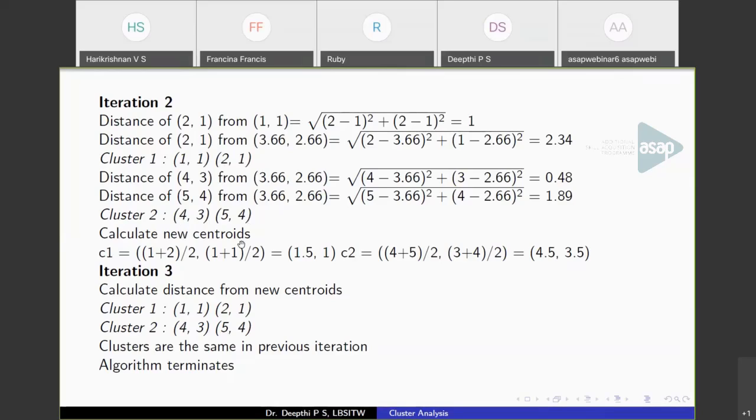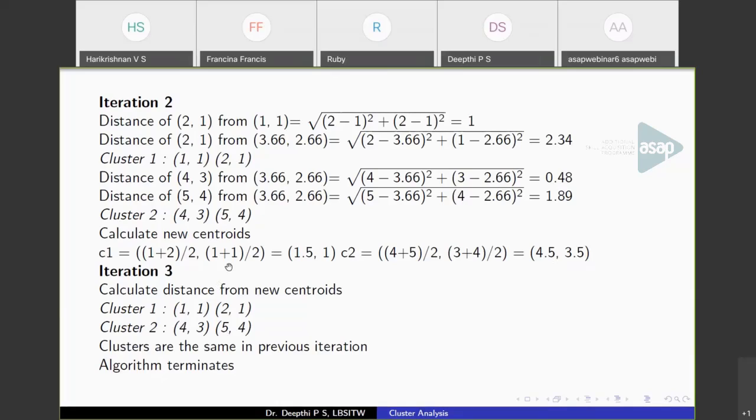Now calculate the new centroids, that is, the average of the points belonging to each cluster. Cluster 1 has 2 points, so (1 + 2) / 2 and (1 + 1) / 2. That is 1.5 and 1, the centroid of cluster 1. And for cluster 2 it will be (4 + 5) / 2 and (3 + 4) / 2, that is 4.5 and 3.5.